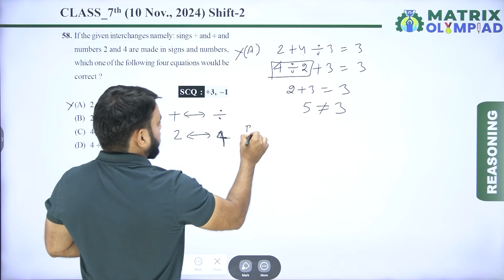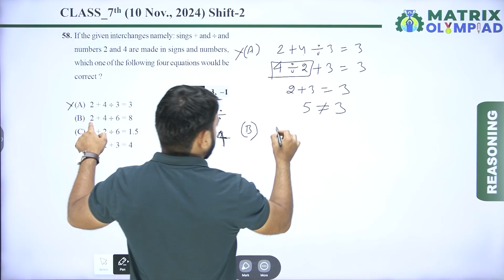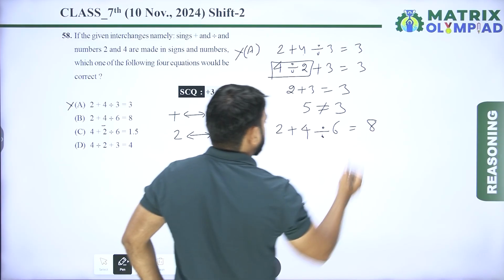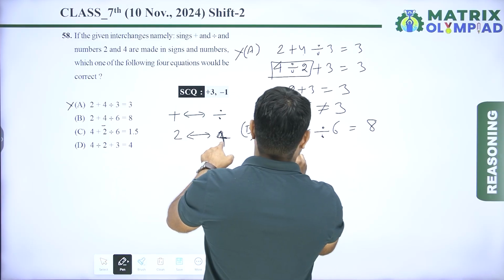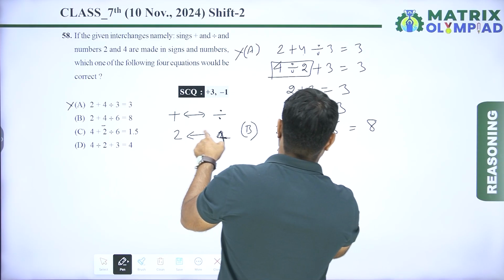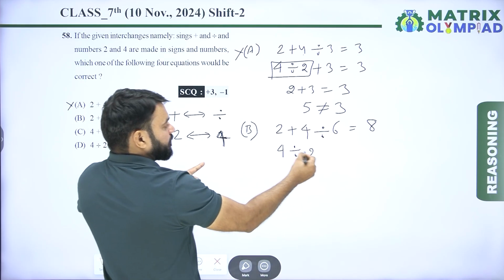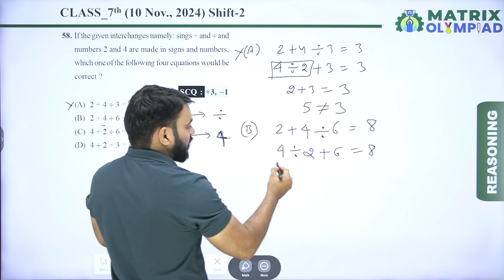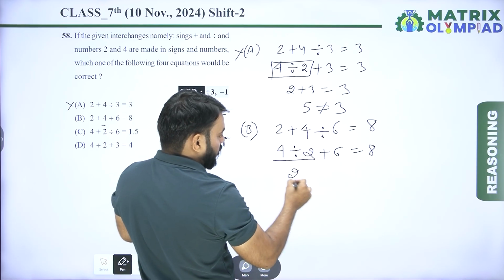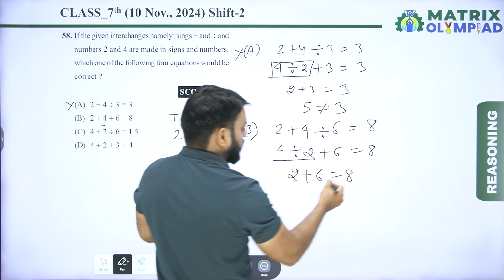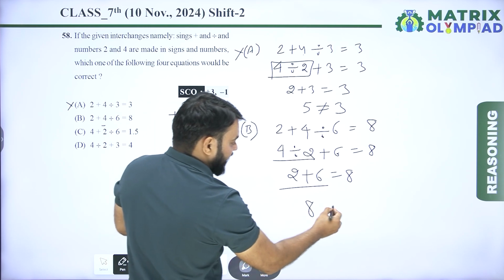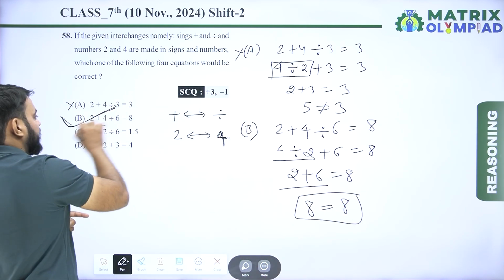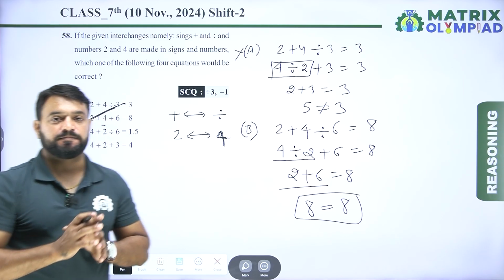Now taking option B. According to option B, 2 plus 4 divided by 6 is equal to 8. So 2 becomes 4, plus becomes divide, 4 becomes 2, divide becomes plus, 6 is equal to 8. Now 4 divided by 2 is 2, and 2 plus 6 is 8. 8 always equals 8. So here option B is the correct answer of this question.